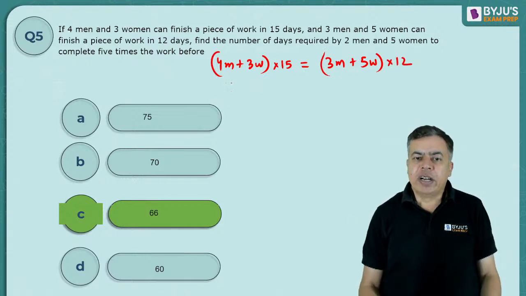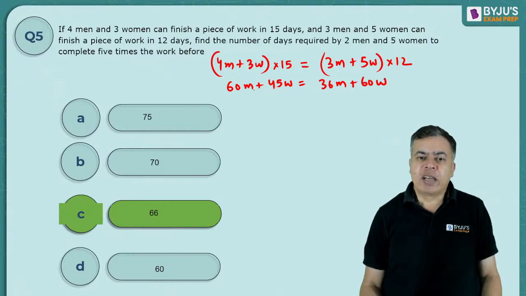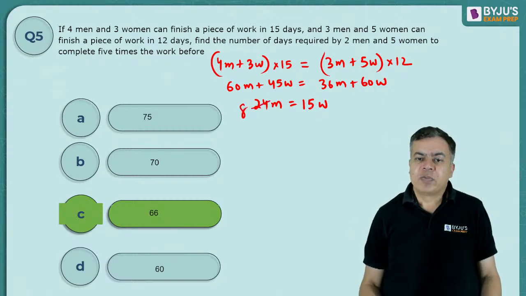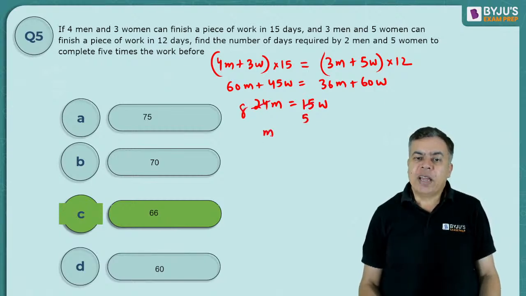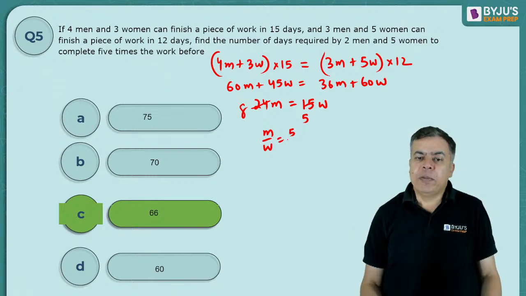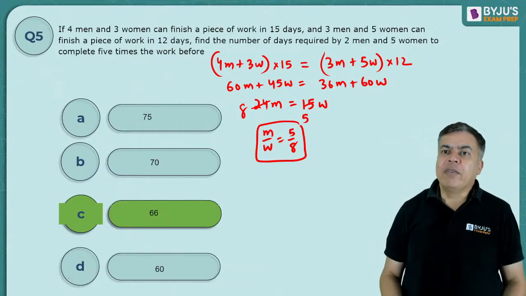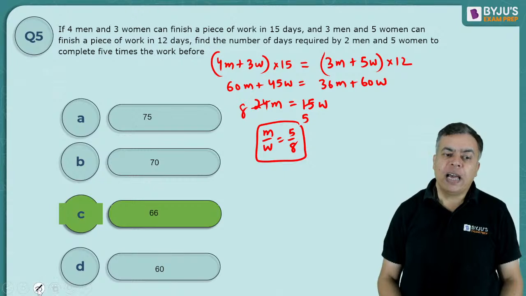When you solve it, it will become, let's say, 60 men plus 45 women equal to 36 men plus 60 women, or I will get 60 minus 36, 24 men equal to 15 women, or you can cancel with 3. So men by women as 5 by 8.